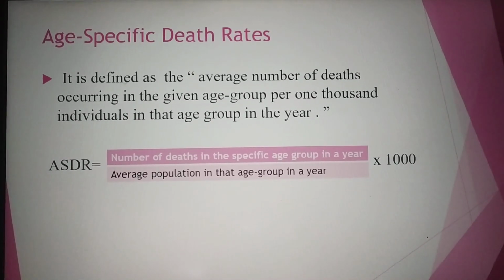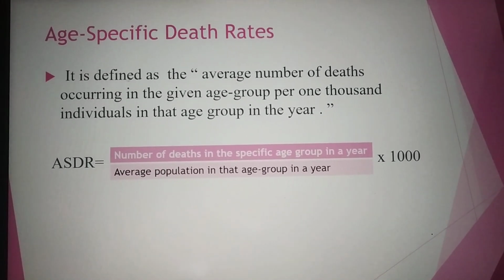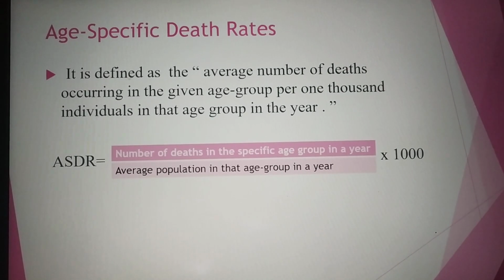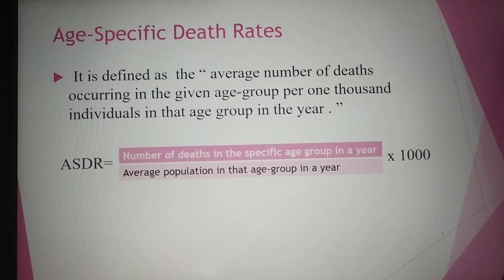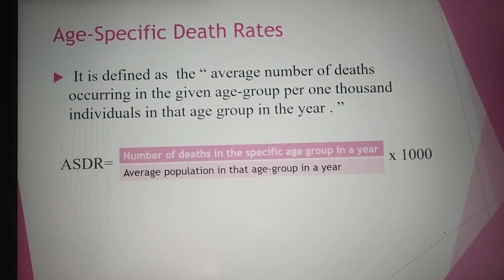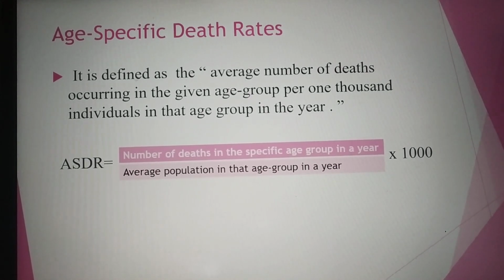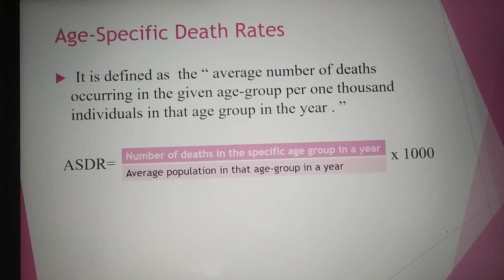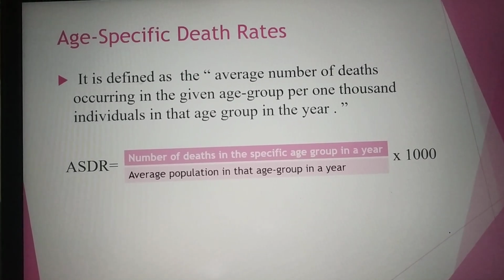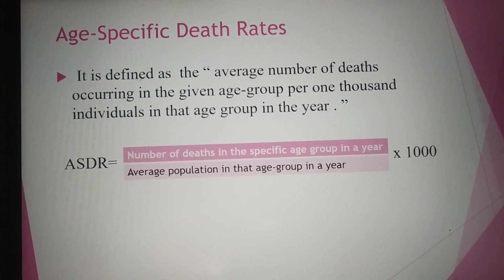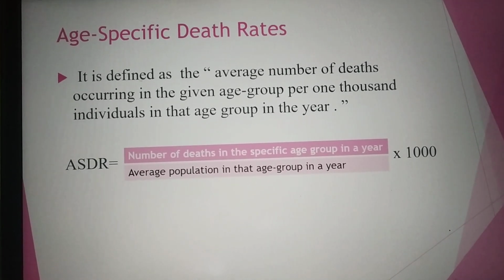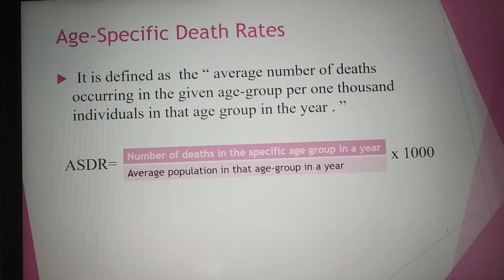In this session we are going to study age specific death rates. In the previous class we studied CDR, the crude death rate, which ignores the age composition, specifically in the age group between 0 to 5 and the age group above 60, because the death rate is quite high there and it is lowest in the age group of 25 to 40. Thus we define age specific death rates.